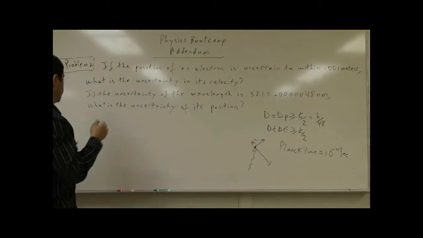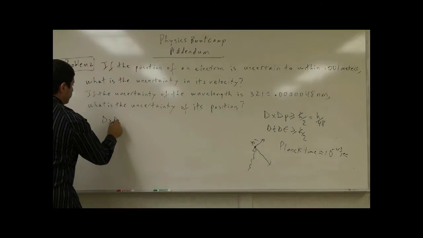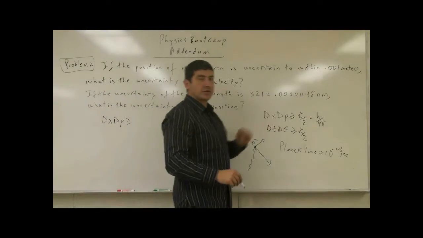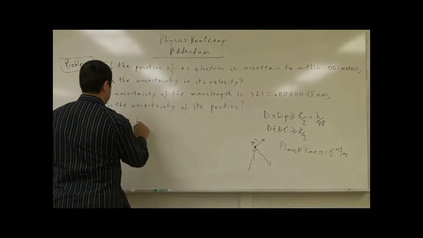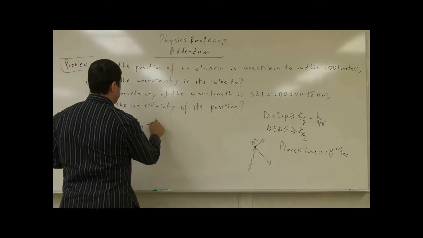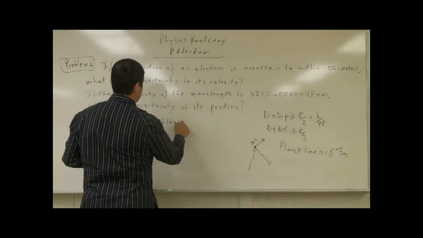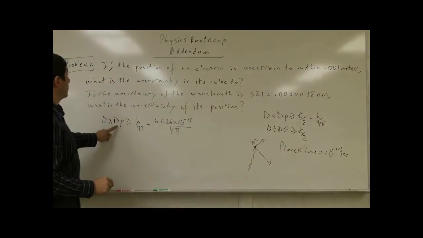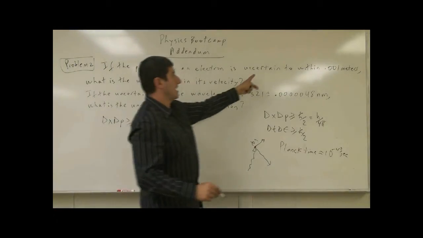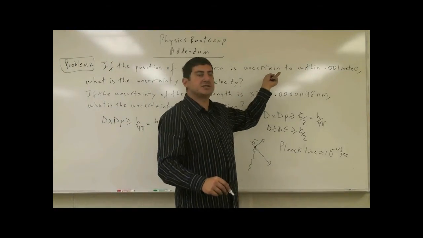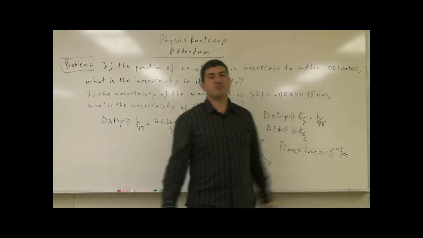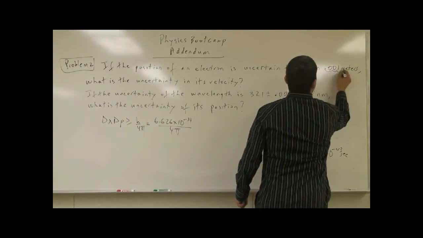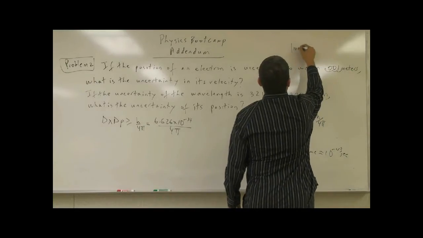Okay, so in our case, we have delta x, delta p is greater than or equal to h over 4 pi. h is Planck's constant, 6.626 times 10 to the minus 34, over 4 pi. In our case, somehow we have limited our uncertainty of the position to within 0.001 meters. Well, what does that mean? 1, 2, 3, that's 1 millimeter.